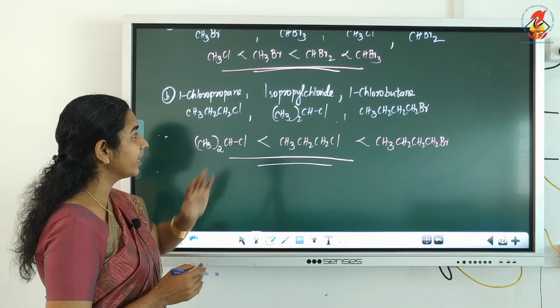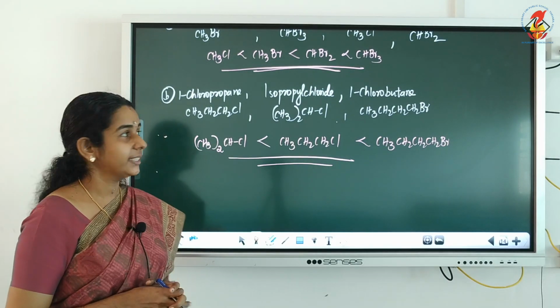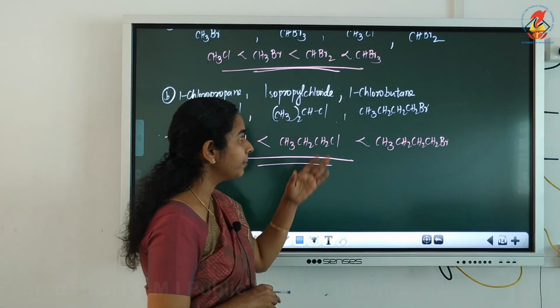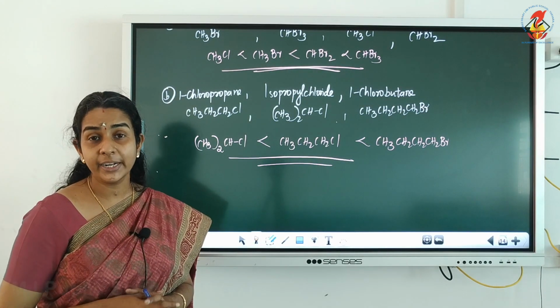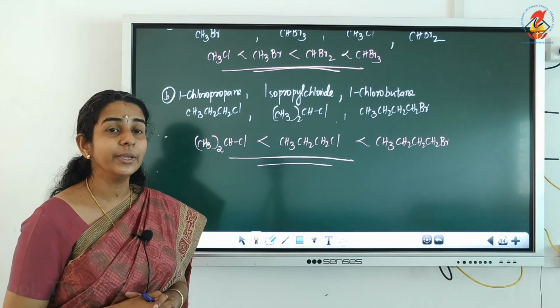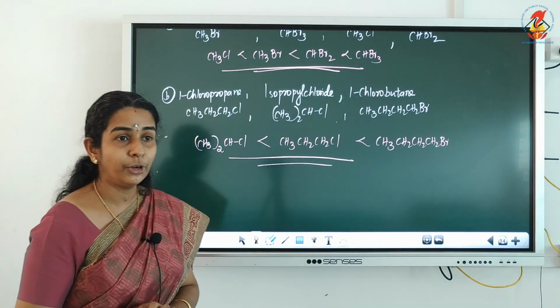Now the next question is 1-chloropropane, isopropyl chloride and 1-chlorobutane. First we write the structures, then compare the number of carbon atoms present. In the first we have 3, in the second also 3 carbons, but in the last we have 4 carbon atoms. As the number of carbon atoms increases, the melting point and boiling point also increase.